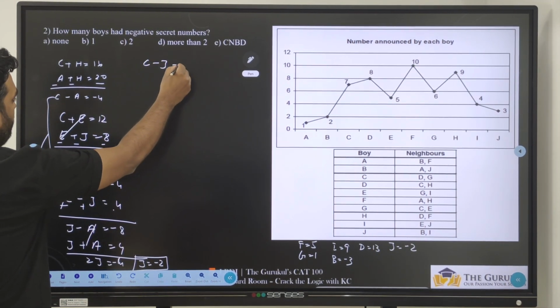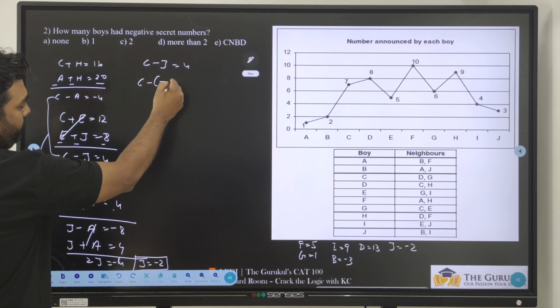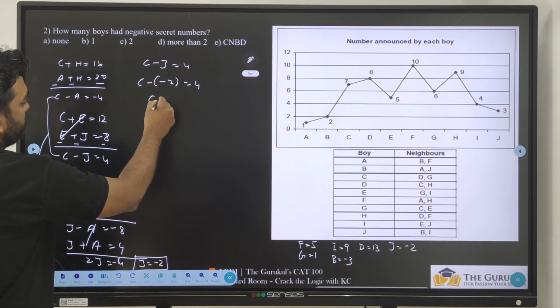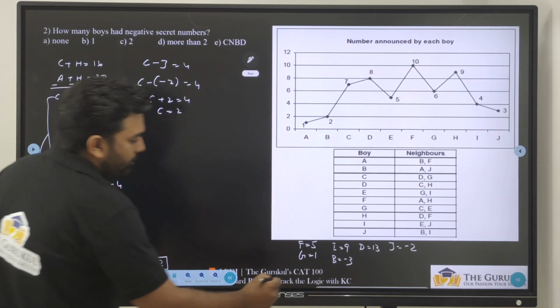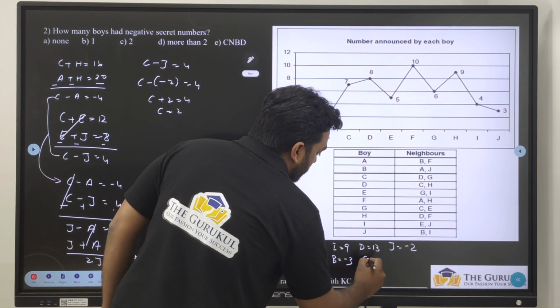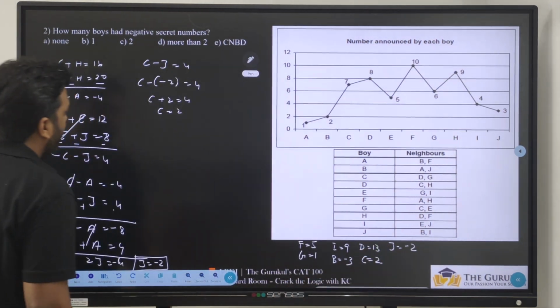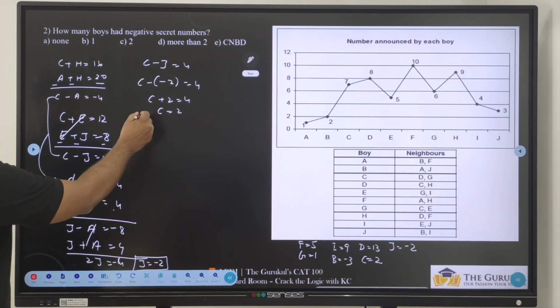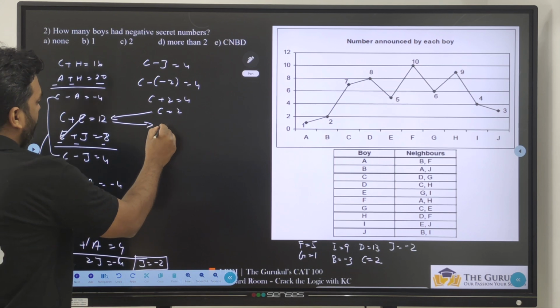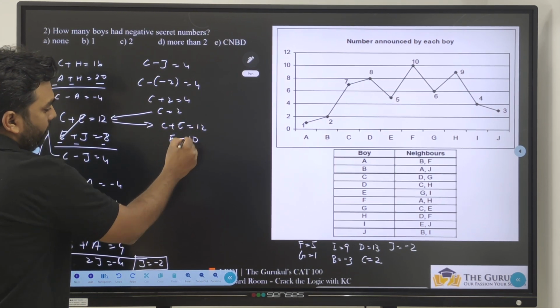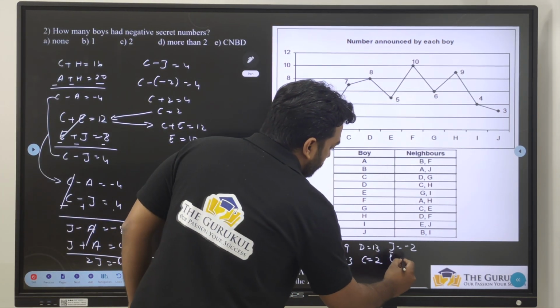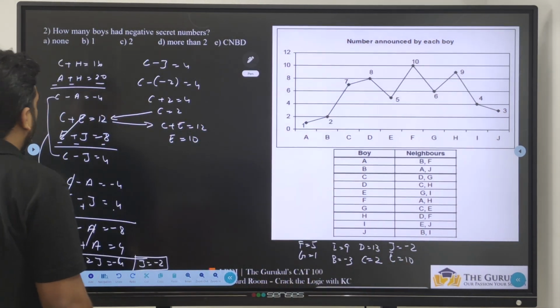C minus J equal to 4, C minus of minus 2 equal to 4, C plus 2 equal to 4, C equal to 2. Okay, C is equal to 2. Perfect. If C equal to 2, can I substitute here? C plus E equal to 12, E will be equal to 10.